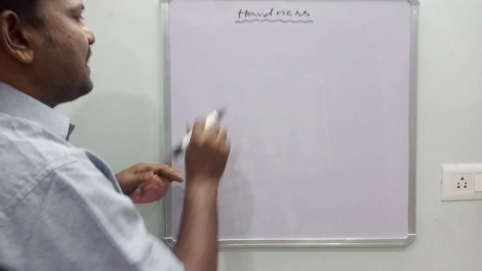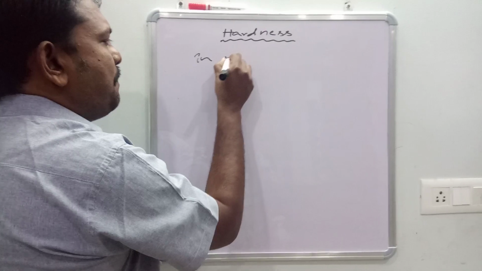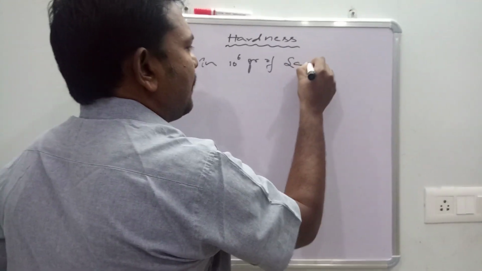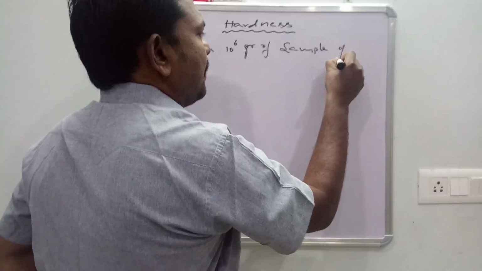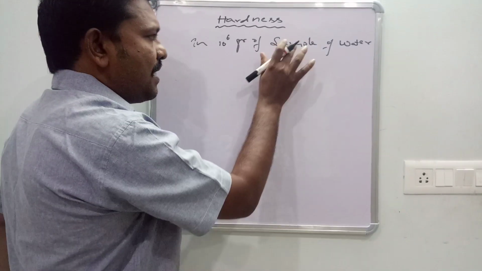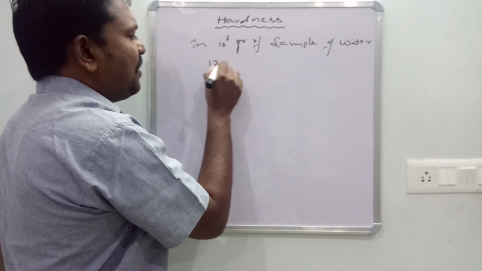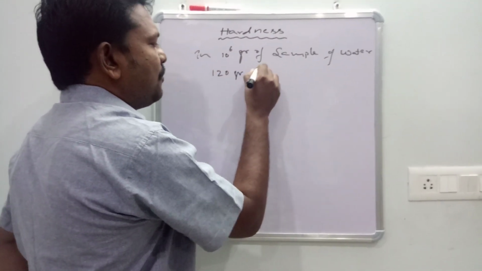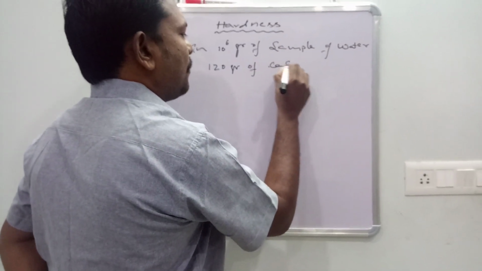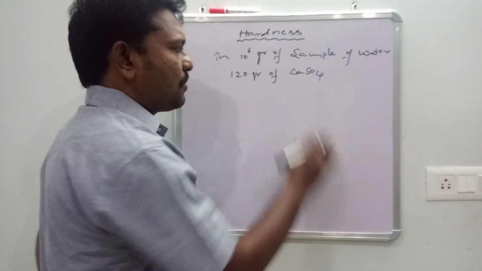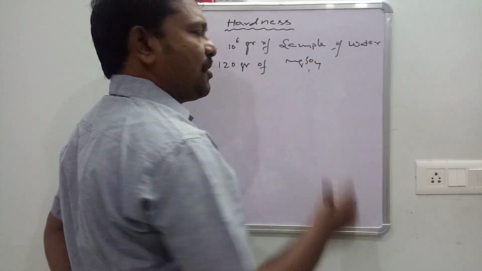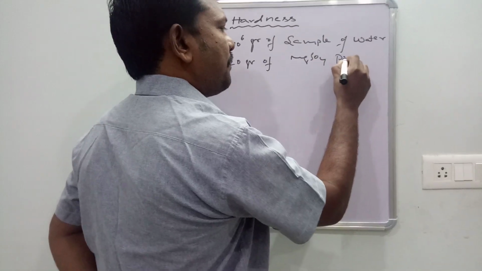in 10 power 6 grams of sample water, the weight of water is 10 power 6. In this, 120 grams of calcium sulfate is present, or rather, 120 grams of magnesium sulfate is present.